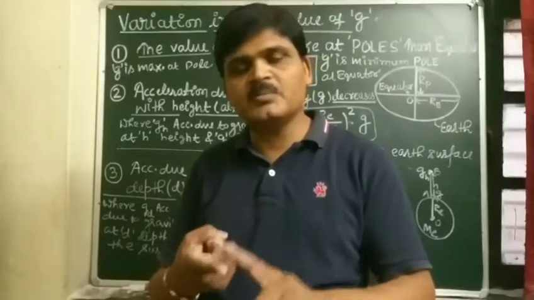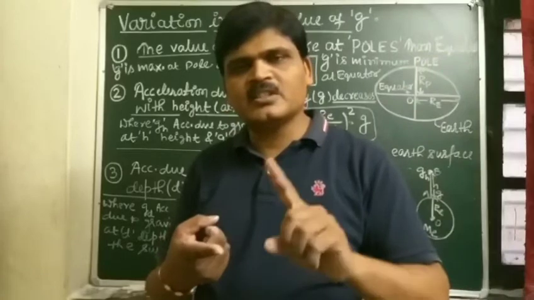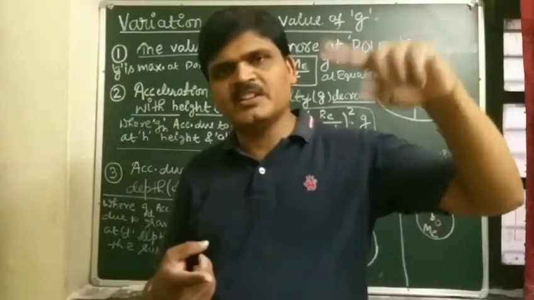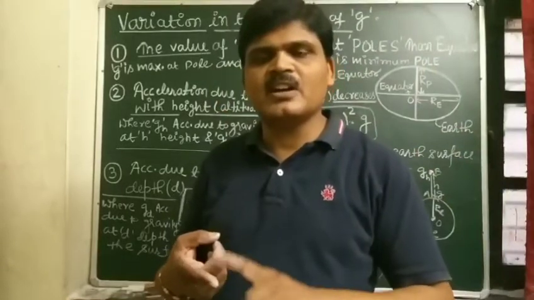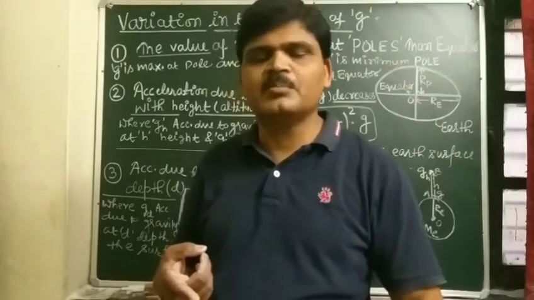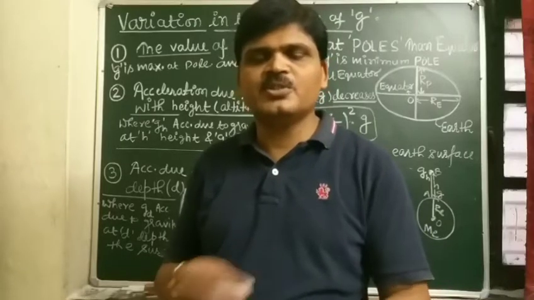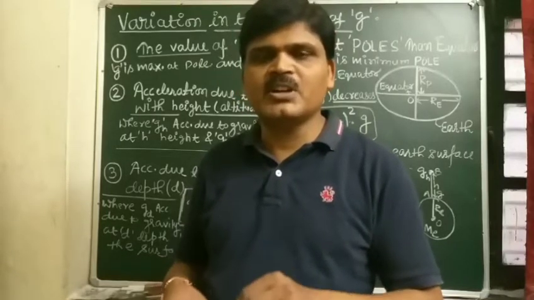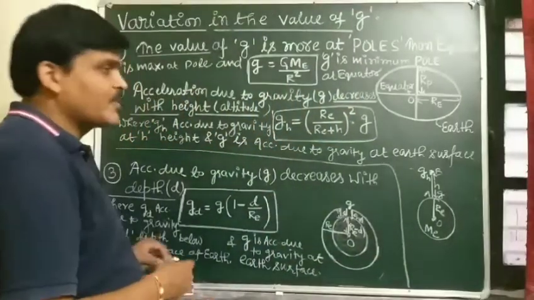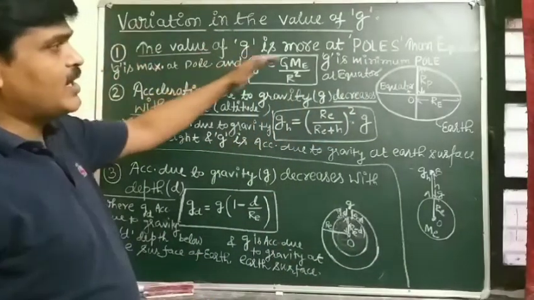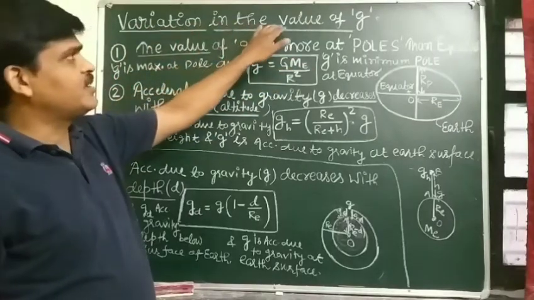Acceleration due to gravity is maximum at poles, minimum at equator, decreases by increasing height, also decreases by increasing depth, and is 0 at the center of the Earth. And student, I have already written some formulas and diagrams related to finding the acceleration due to gravity.